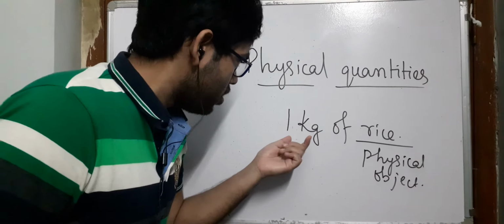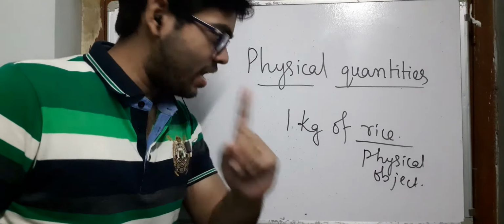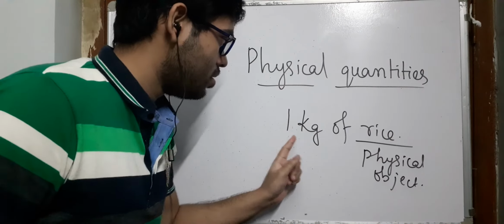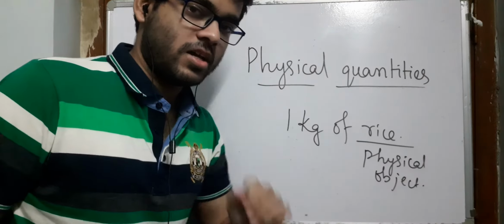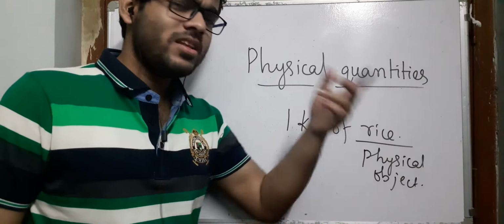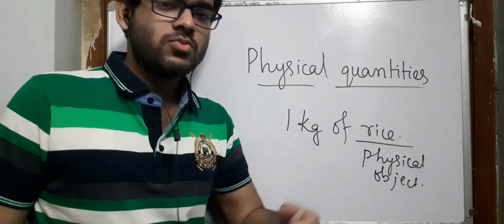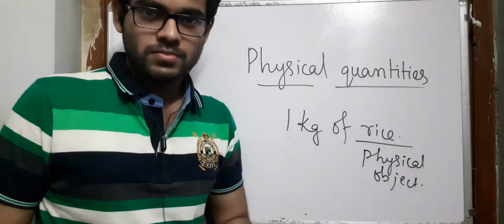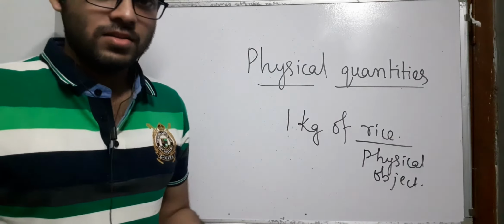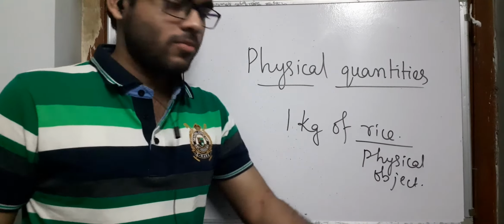Okay, now you associate a number. Remember, a number you associate with this object, rice, but I can associate any number with rice, 2, 3, 1400. It will mean nothing, it will be nonsensical, or it will mean just nonsense, nothing more.